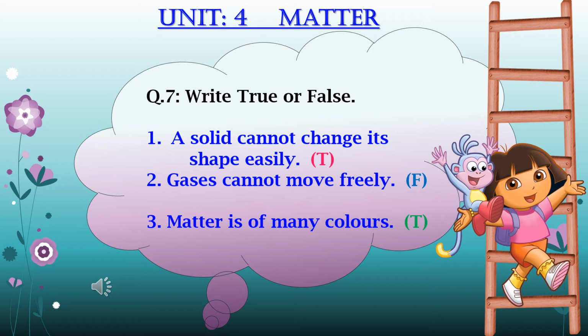So there are some solids that can change their shape, but most of the solids have their specific shape and they cannot change their shape easily. So it will be true. So you have to write at the end of the sentence T for true. Okay, now I am going to read sentence number 2 and that is, gases cannot move freely. I told you that gases can move freely, so it will be false. You have to write F for false, okay?